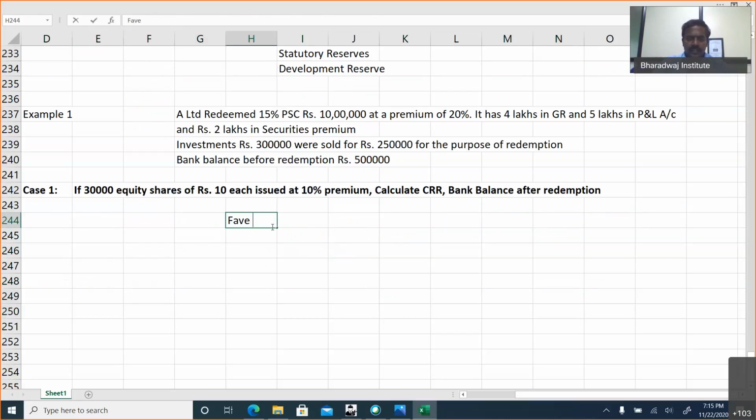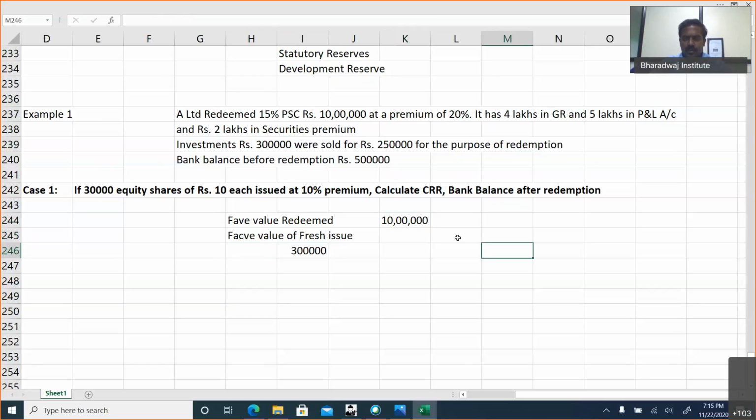What is the face value redeemed? 10 lakhs. What is the face value of fresh issue? 30,000 equity shares of 10 each means 3 lakhs.